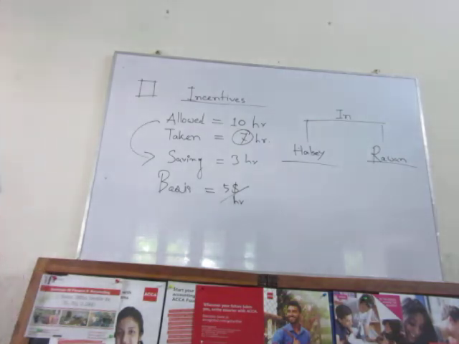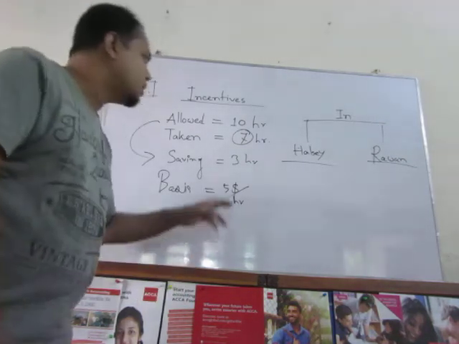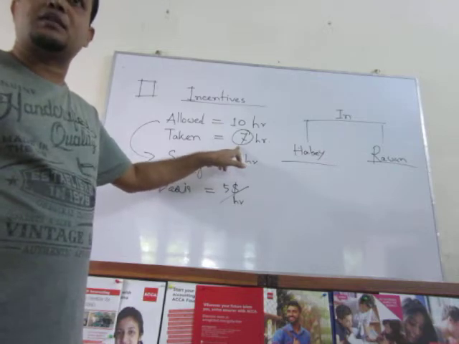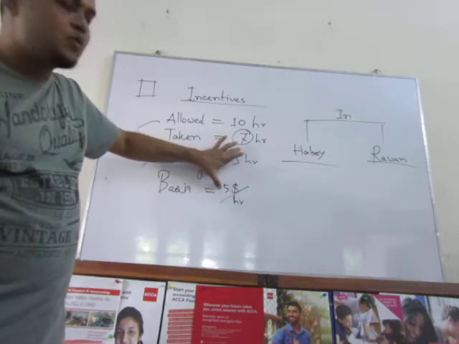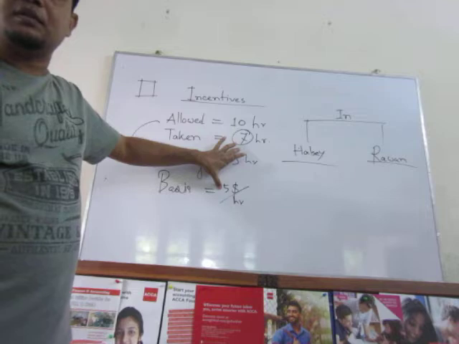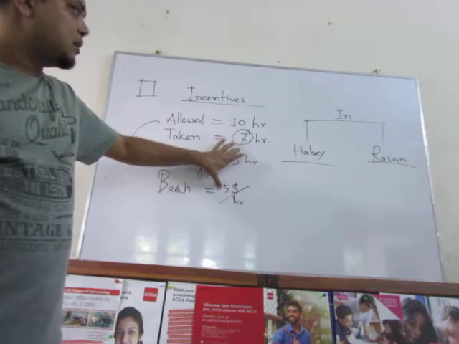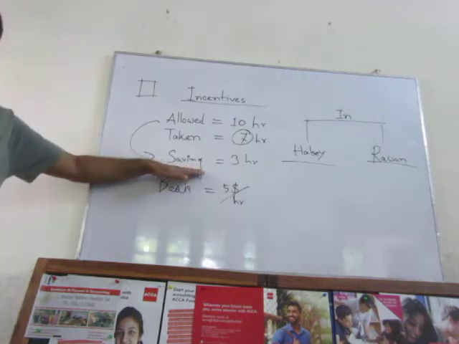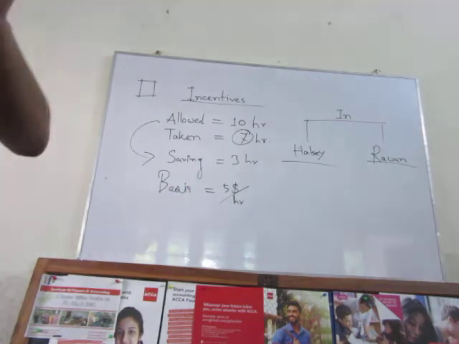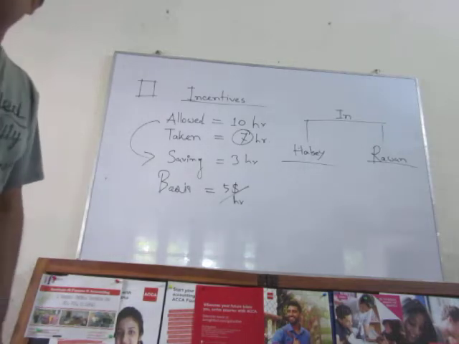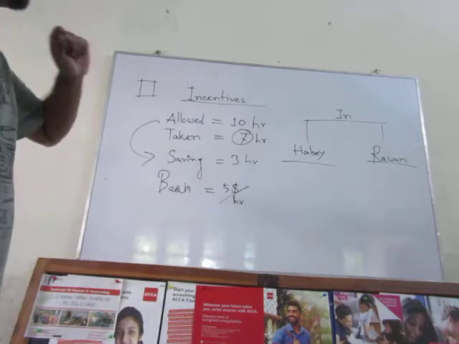So in the normal scenario, as the labor forces completed the activity in 7 hours, they will be provided 7 into 5, $35 in total, right? But the fact is, they performed well. That's why they should be provided some benefit for their performance, and that benefit is called incentive.